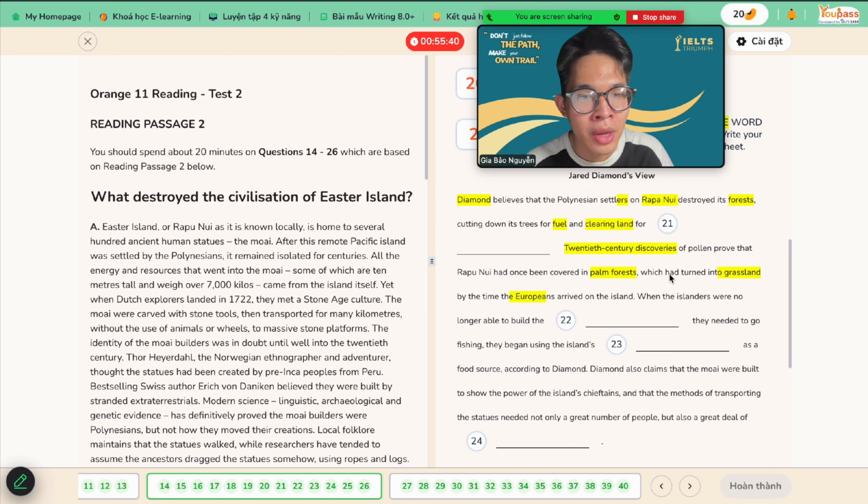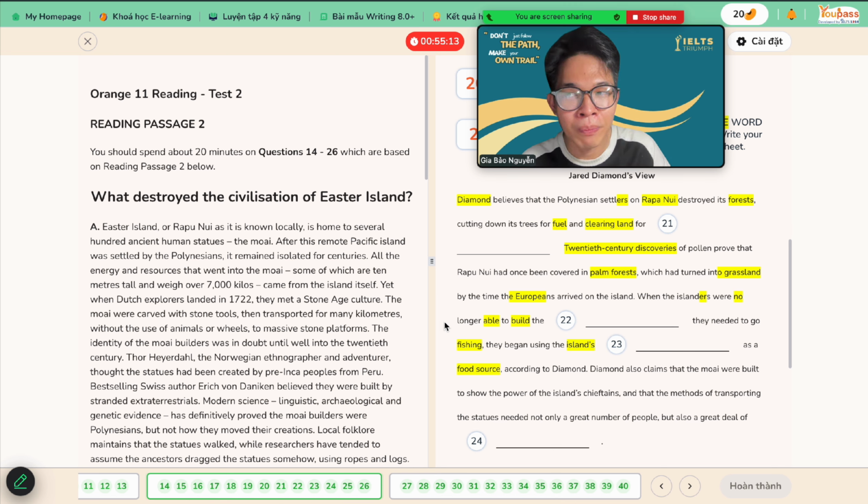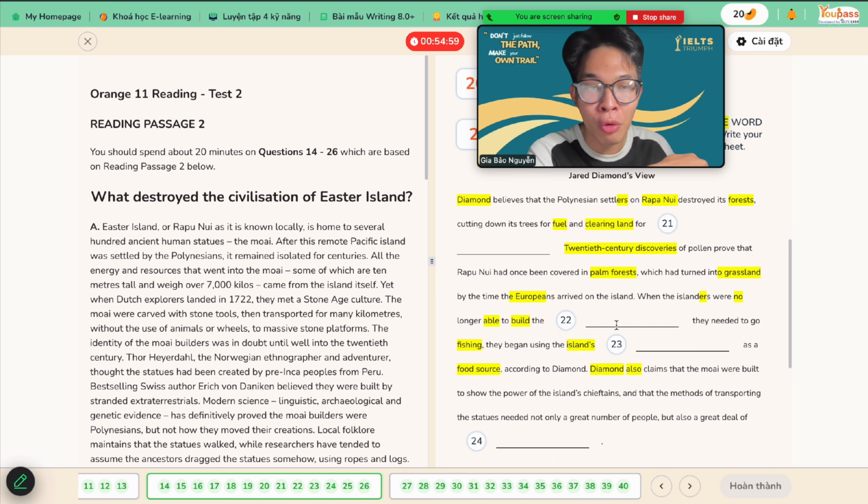Okay, grassland right here. So when the islanders, the people living on that island, were no longer able to build something, the blank here is supposed to be a noun. So they needed to go fishing and began using the island's something as a food source, which means their former way of producing food is no longer possible. That's why they tried to figure out new ways, for example fishing or depending on the something of the island for food. According to Diamond, Diamond also claims, which means there's one more thing.